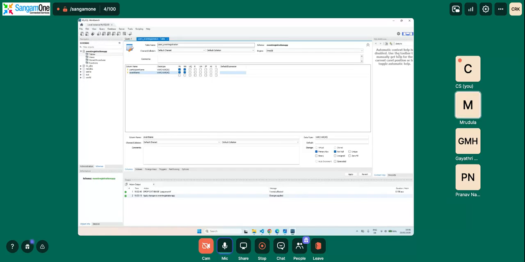I will try to increase it. It's not increasing. I understand that you cannot see it properly, but unfortunately, I'm unable to increase the size at this point in time. So please do adjust to this situation.